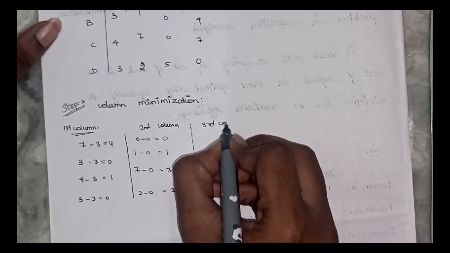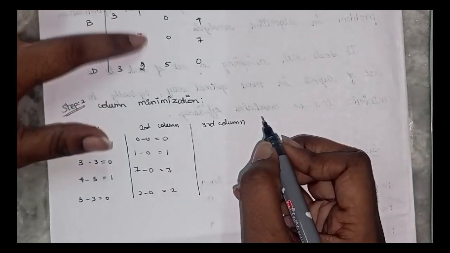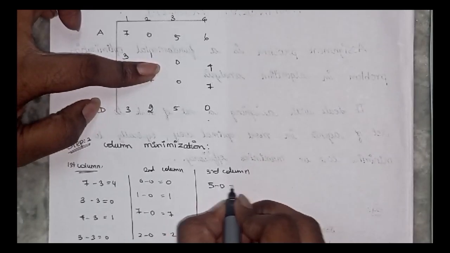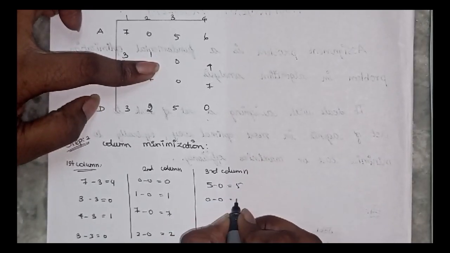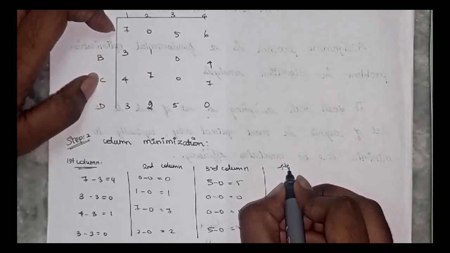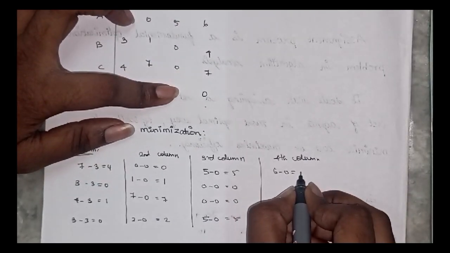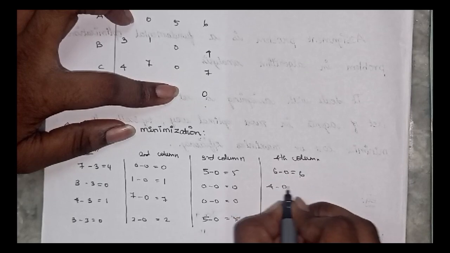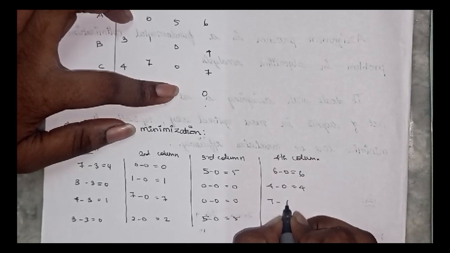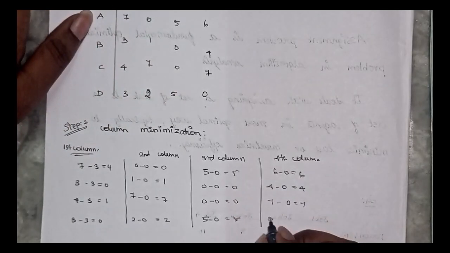In the third column, the minimum value is 0, so the answer will be the same. 5 minus 0 equals 5, 0 minus 0 equals 0, 0 minus 0 equals 0, 5 minus 0 equals 5. In the fourth column, the minimum value is 0. So 6 minus 0 equals 6, 4 minus 0 equals 4, 7 minus 0 equals 7, 0 minus 0 equals 0.